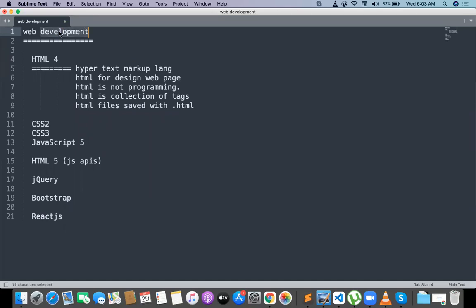So web development, which is going to be available with HTML4, CSS2, CSS3, JavaScript 5, HTML5 with JavaScript APIs, jQuery, Bootstrap, React.js. HTML4 is nothing but hypertext markup language. HTML for designing web pages. HTML is not programming. HTML is a collection of tags. HTML files are going to be saved with the .html format.